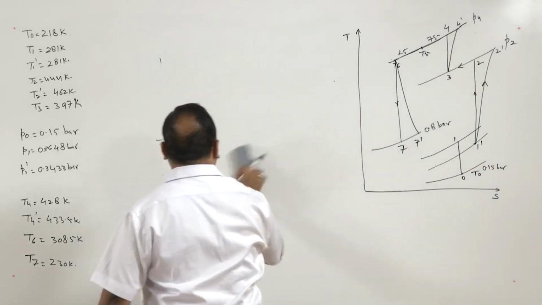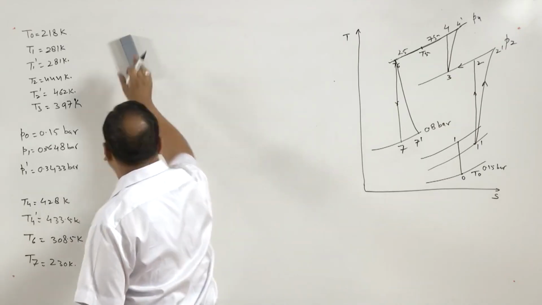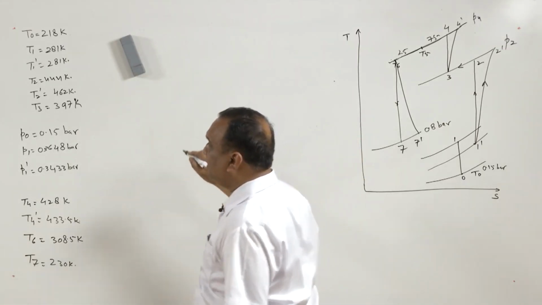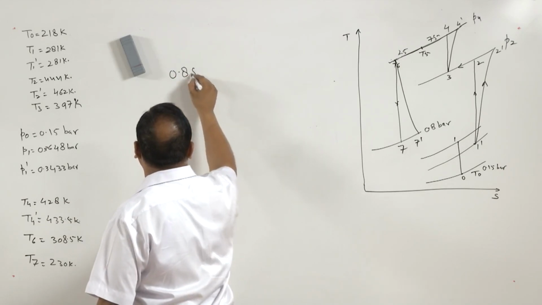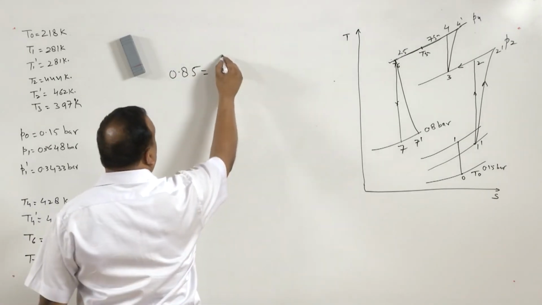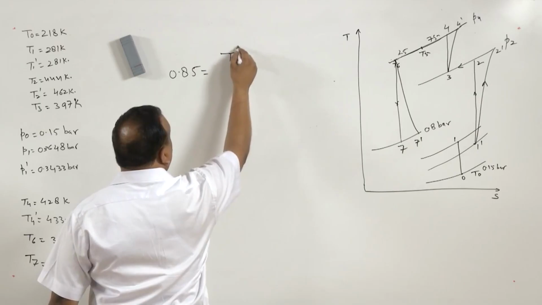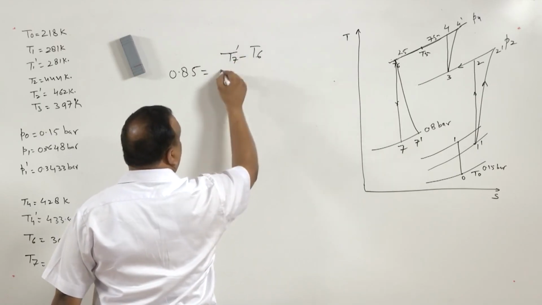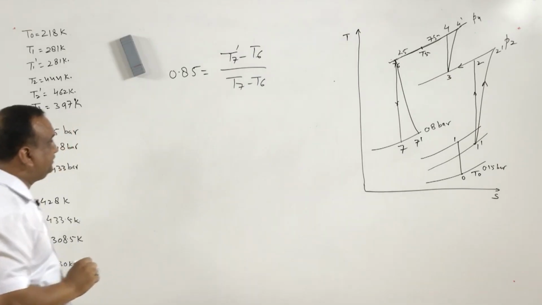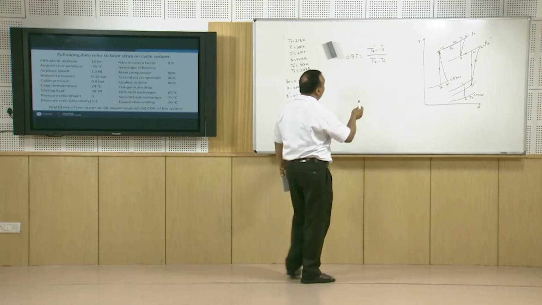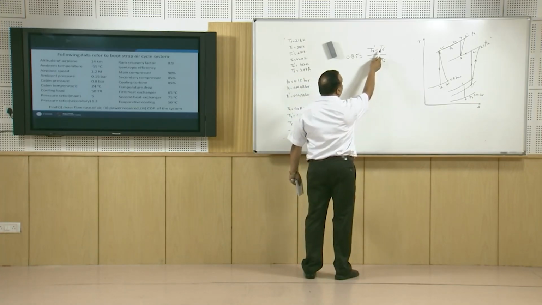And now again we will consider the efficiency of the expansion turbine, that is cooling turbine, that is 85%. 85 is equal to T7 dash minus T6 divided by T7 minus T6. We have the values of T7, we have the values of T6.